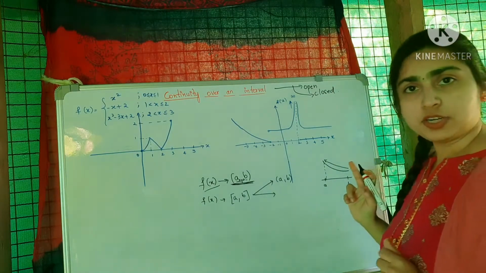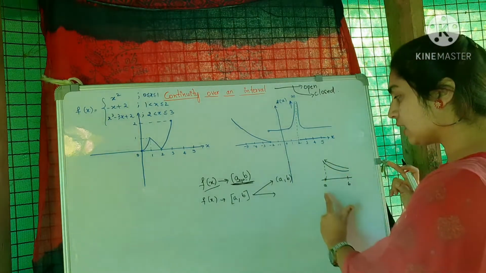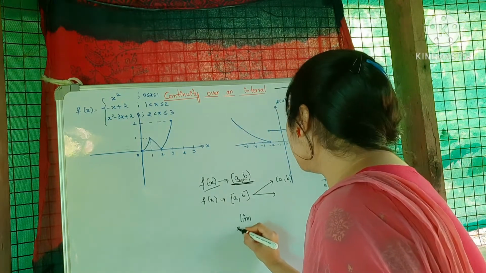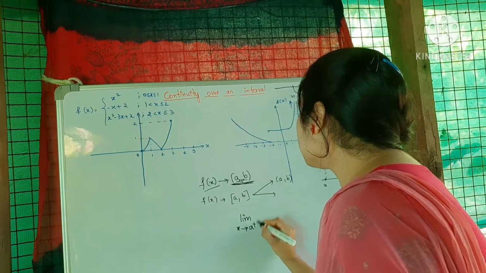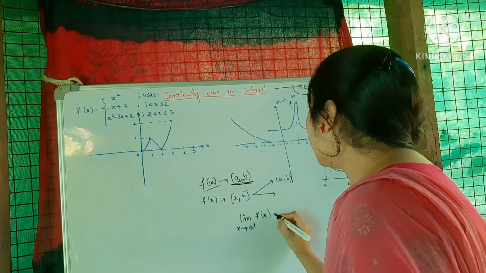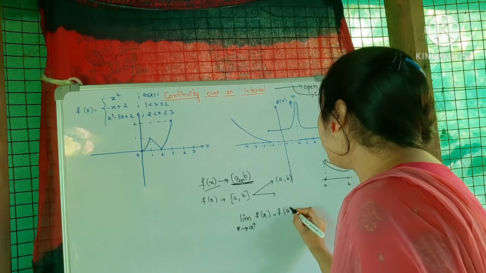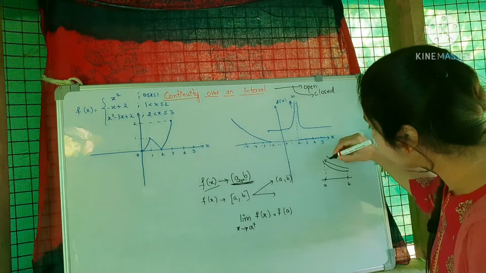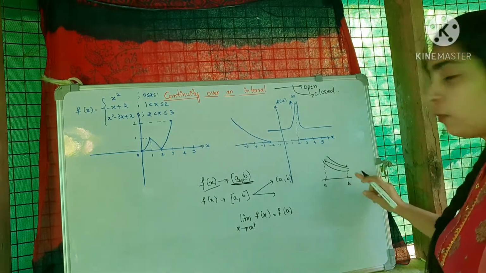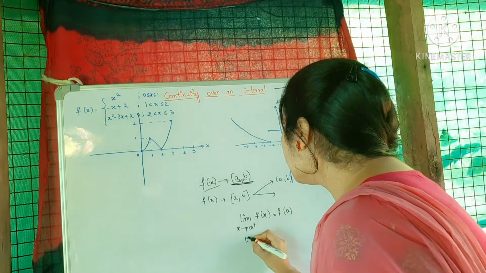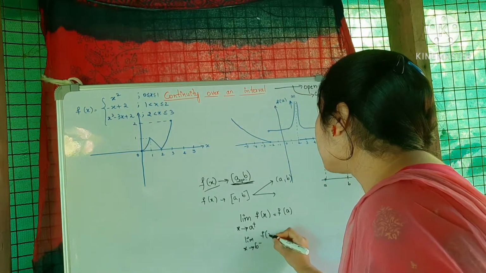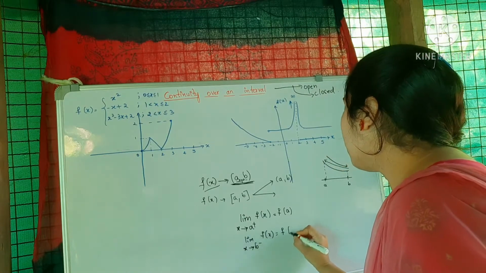It should be continuous from the right at the point A. So the limit as x approaches a from the right of f of x should be equal to f of a. And at B, it should be continuous from the left at the point B. So the limit as x approaches b from the left of f of x is equal to f of b.